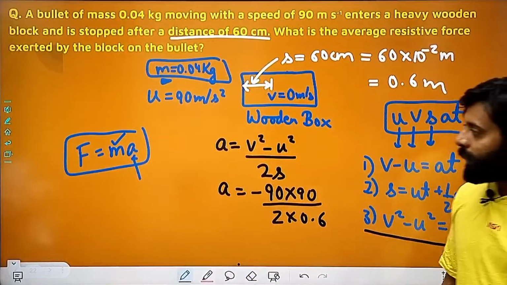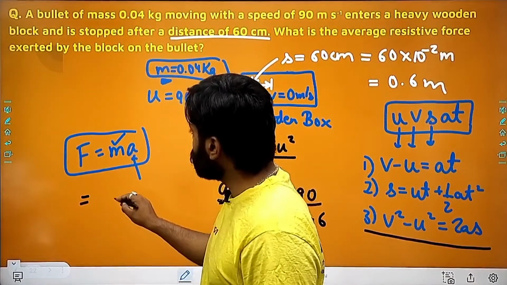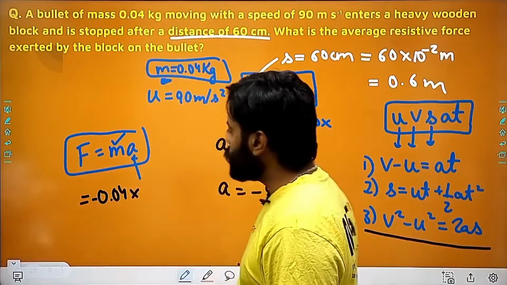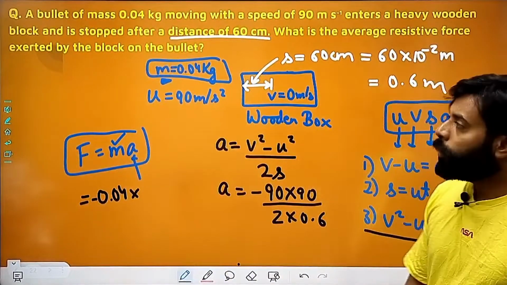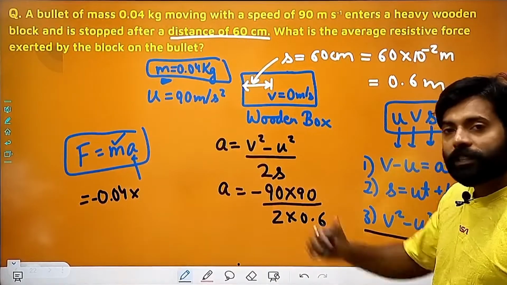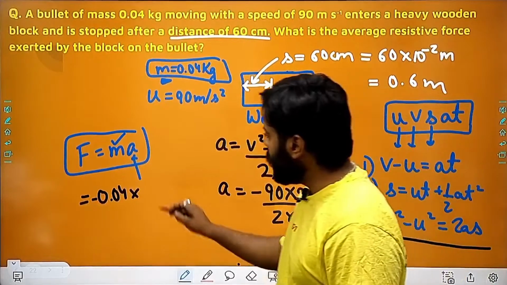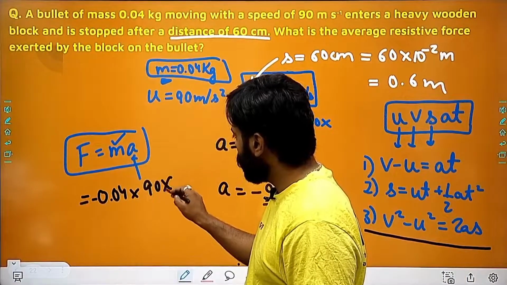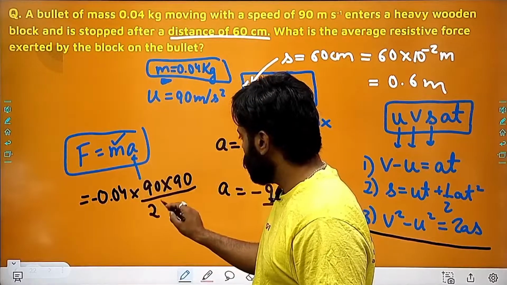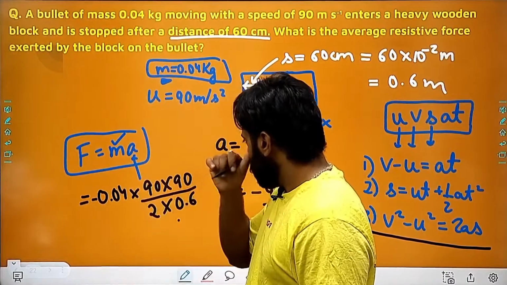And we can substitute this acceleration here to get our answer for the resistive force. Mass is already given to us, 0.04. The negative sign shows that this is the resistive force, meaning it is acting in the opposite direction to the one in which the velocity is going, right? So I can write this as 90 into 90 divided by 2 into 0.6, right?